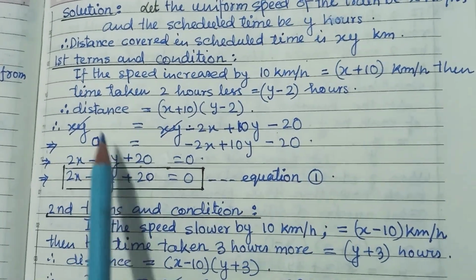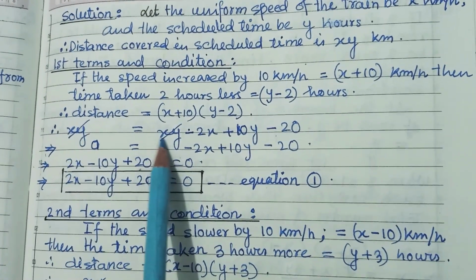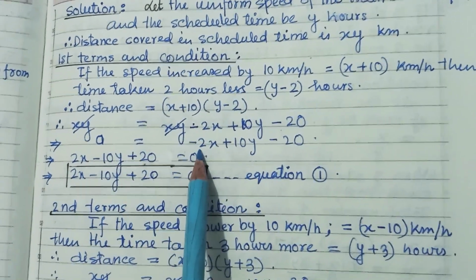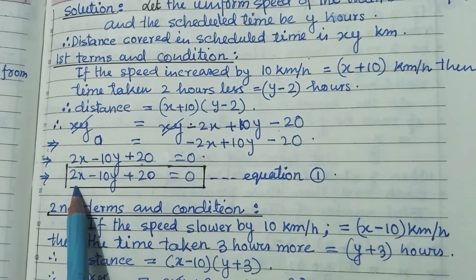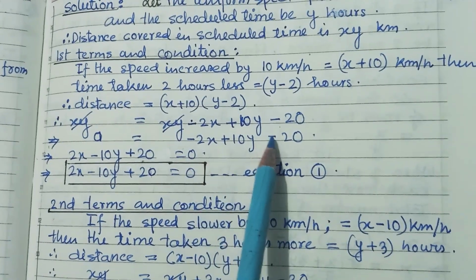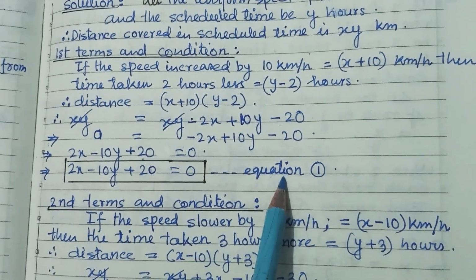Now, xy on both sides cancels. So, it is 0 is equal to minus 2x plus 10y minus 20. So, this equation, if you multiply it by minus sign, it should be 2x minus 10y plus 20 is equal to 0. It is the first equation.